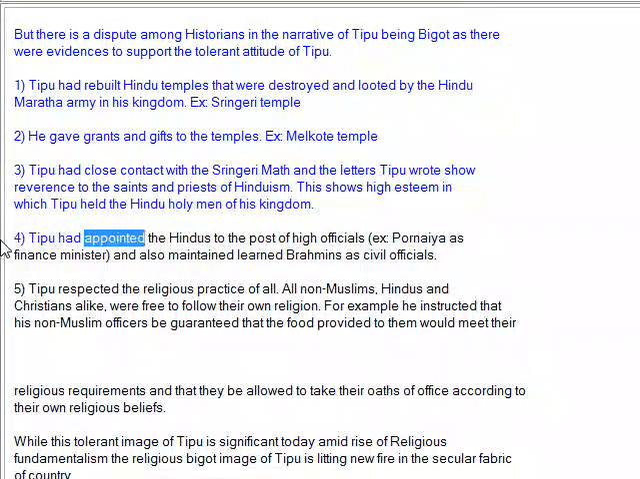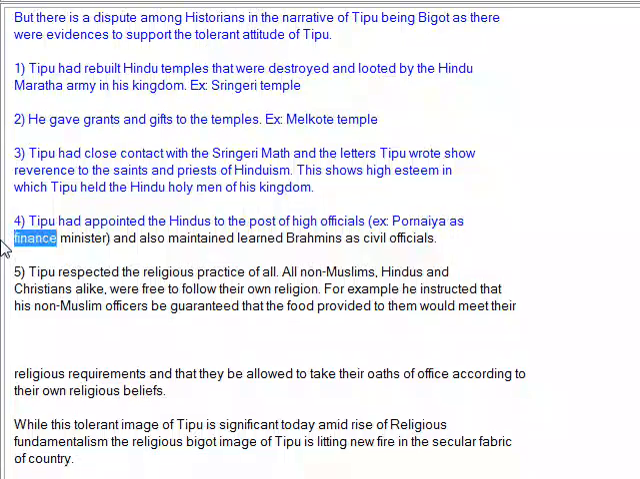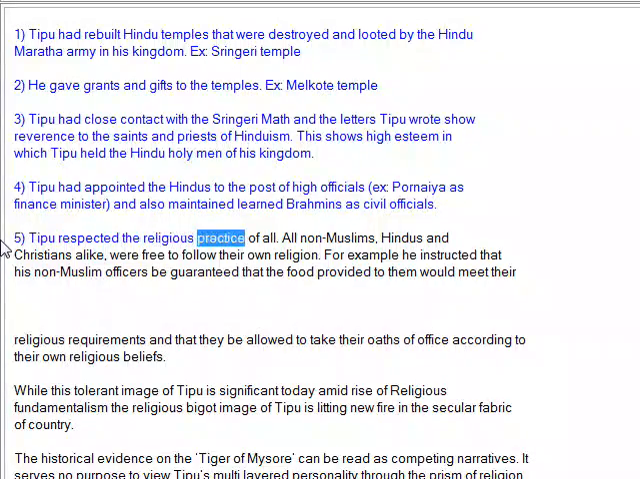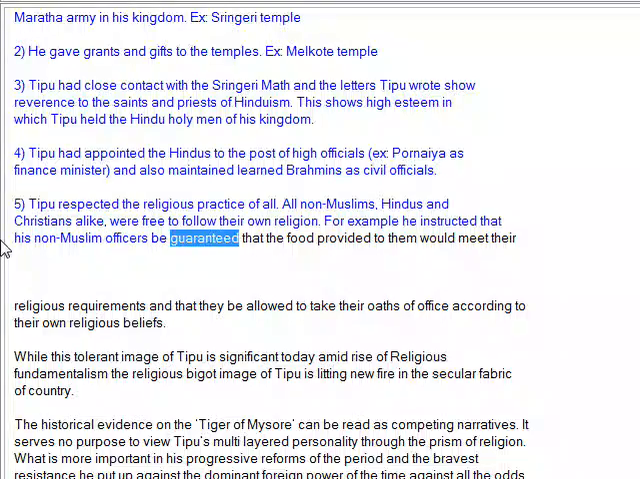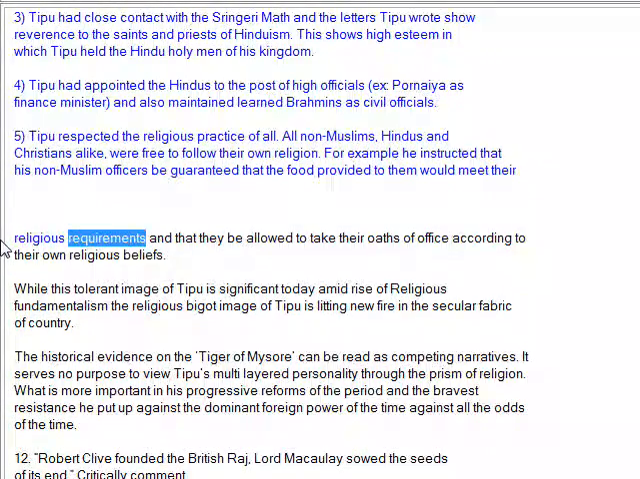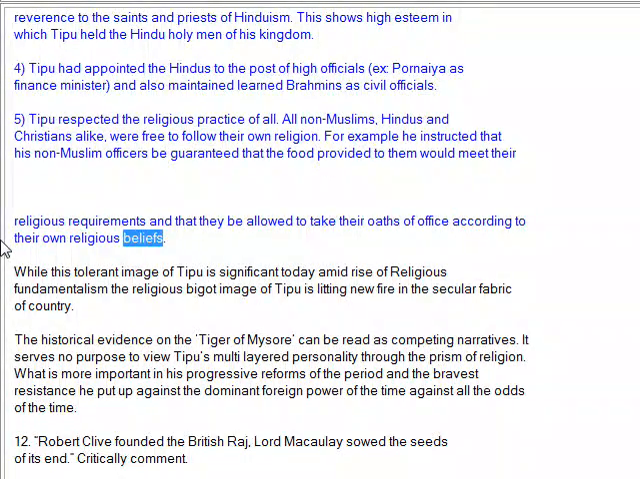4. Tipu had appointed Hindus to the posts of high officials, such as Purnaiah as finance minister, and also maintained learned Brahmins as civil officials. 5. Tipu respected the religious practice of all. All non-Muslims, Hindus and Christians alike, were free to follow their own religion. For example, he instructed that his non-Muslim officers be guaranteed that the food provided to them would meet their religious requirements and that they be allowed to take their oaths of office according to their own religious beliefs.